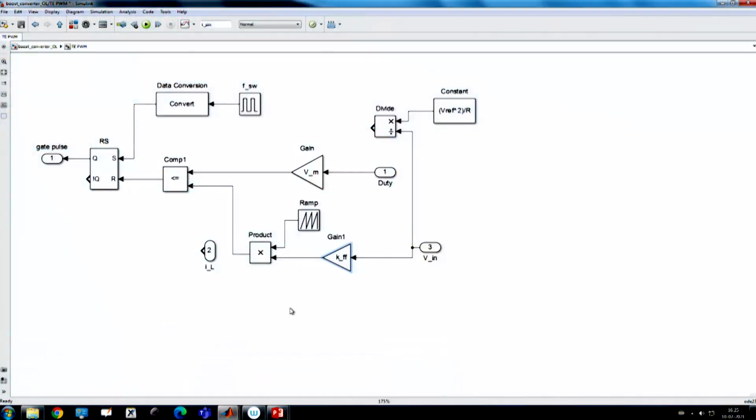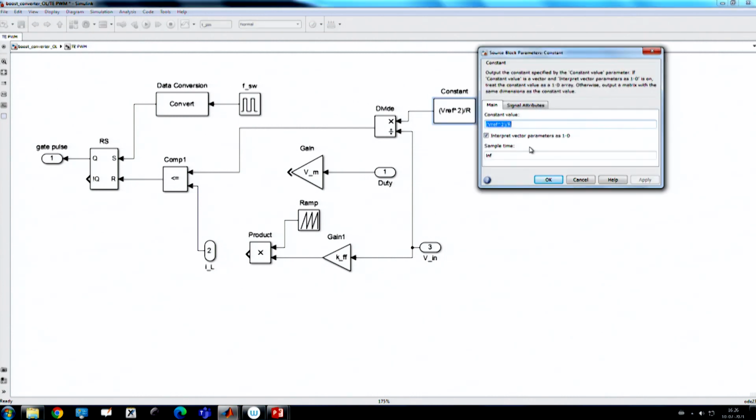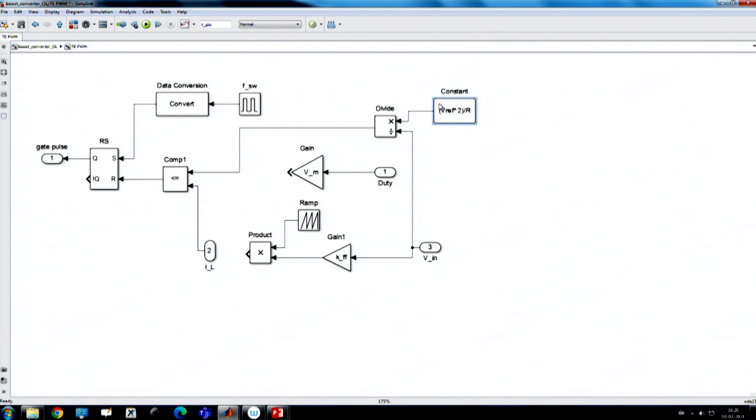So, now in the boost converter we are taking the third one, where instead of a sawtooth waveform, the inductor current is compared with a function coming from here, which is V square by R, the power. Because we are assuming input power and output power are the same, power divided by the input voltage will give us the reference current, and it is a closed current loop, but we are not closing the outer loop.